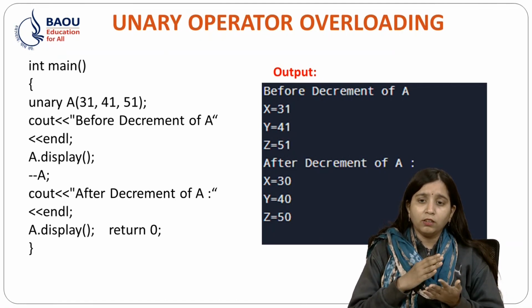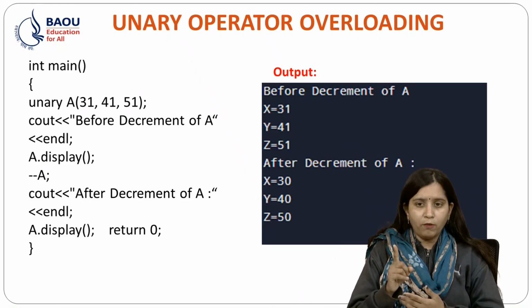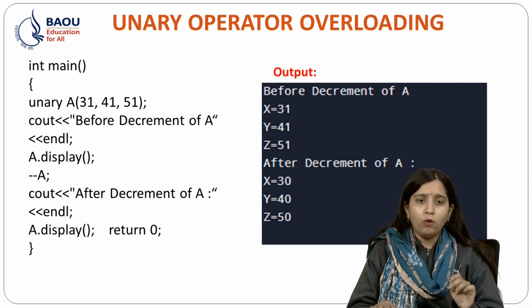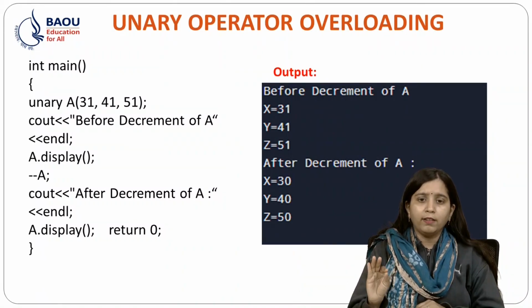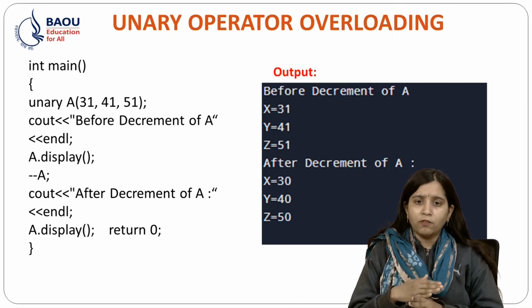If I want the summation of two objects, then I will use one operand. So cout after decrement of a, we will display x is equal to 30, y is equal to 40 and z is equal to 50. Why? Because we have decremented our x value with minus minus x.